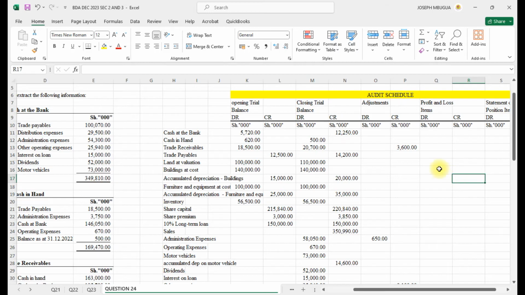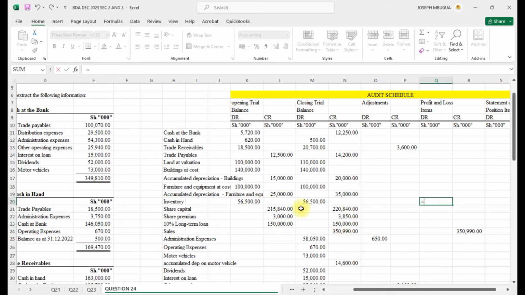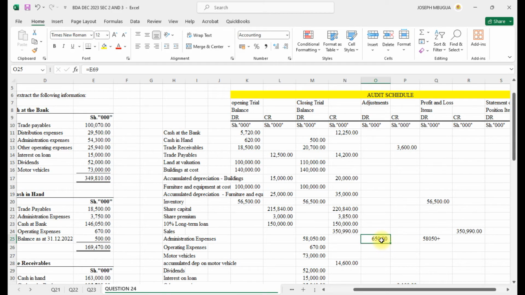Profit and loss item, the values that we have here for P&L. We shall start with the sales, which was 350, and then we had opening inventory here. Opening inventory. The other thing is admin, and it was accrued. And we shall add, just a minute, we shall add this, the accrual.